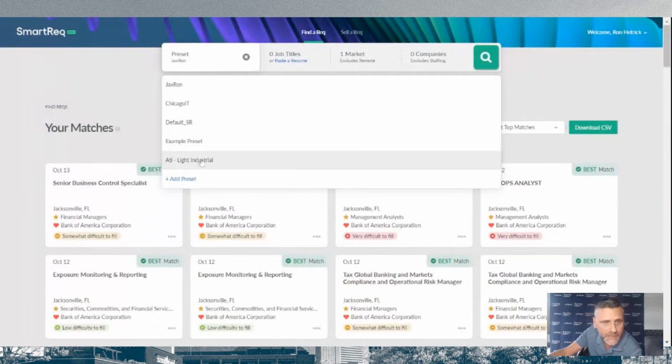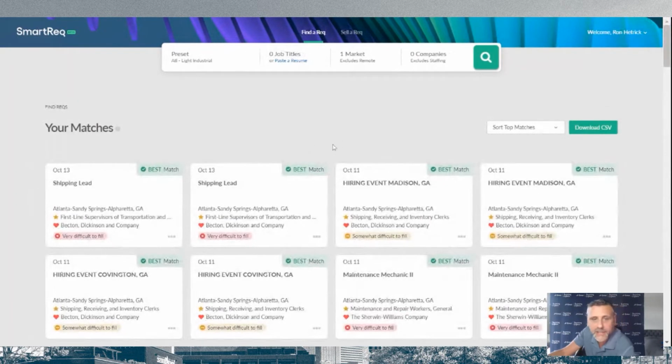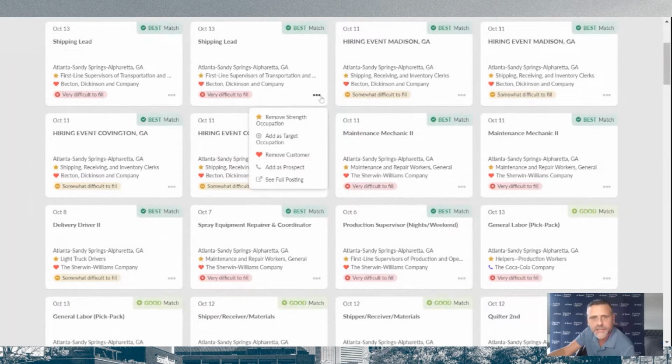I'm going to bring up another preset that I have here. This is Atlanta, light industrial. If you look, I actually have the same things here. I've got clients, and I've got certain occupations that I have already picked as strengths. This one I know does work. This goes to the actual website for the company and shows you the actual posting. So if there's contact information there that you want to glean, or if you want to glance over the posting and see what was required, what wasn't required, you can do that as well, utilizing this tool.